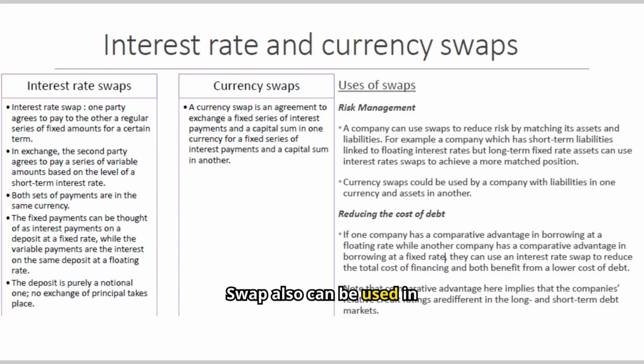Swaps can also be used in reducing the cost of debt, where if one company has a comparative advantage in borrowing at a floating rate while another company has a comparative advantage in borrowing at a fixed rate, they can use an interest rate swap to reduce the total cost of financing and both benefit from a lower cost of debt.